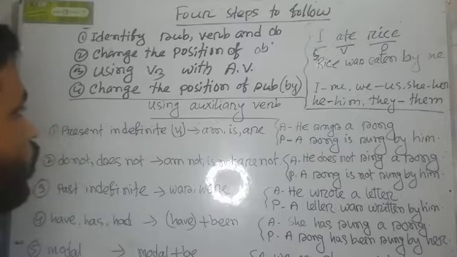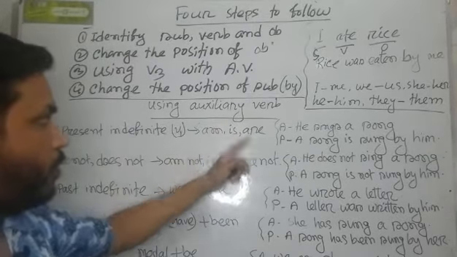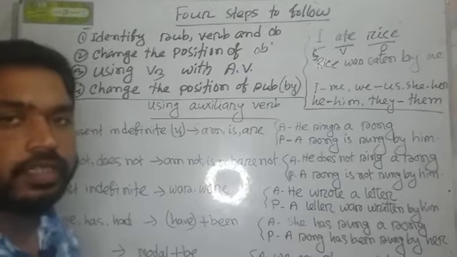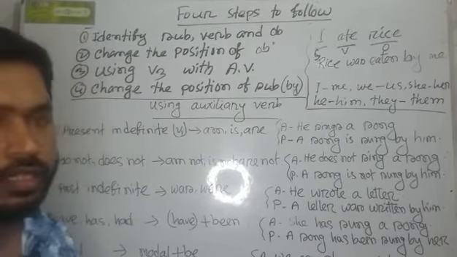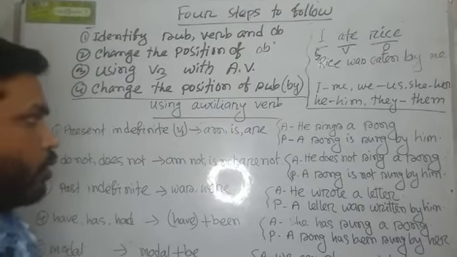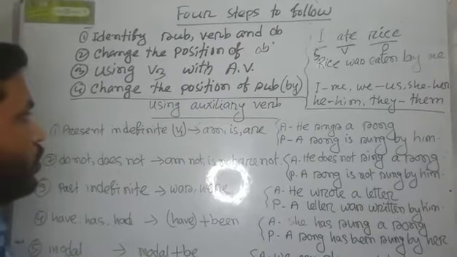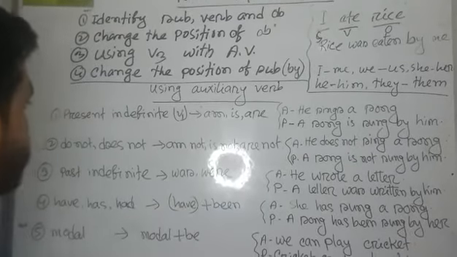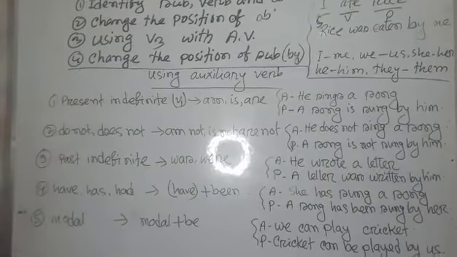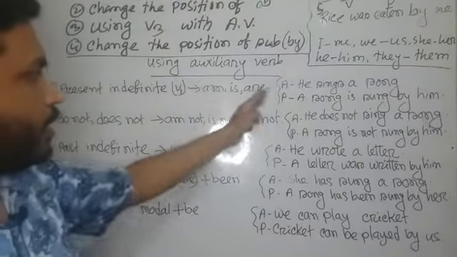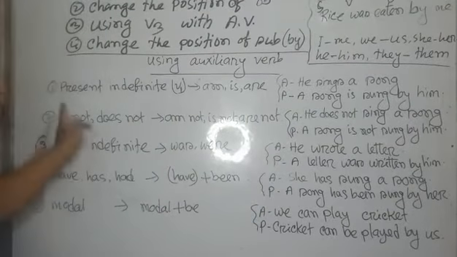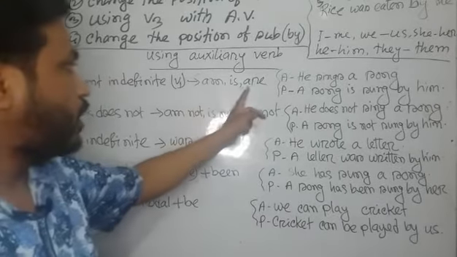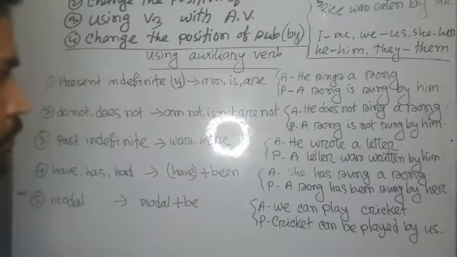That means when we use auxiliary verb, we know there are a lot of auxiliary verbs such as am, is, are, was, were, have, has, can, could, may, might. But it is very important to know when we use the right auxiliary verb. The first rule is when the active sentence is in present indefinite tense, we have to use am, is, are as an auxiliary verb.